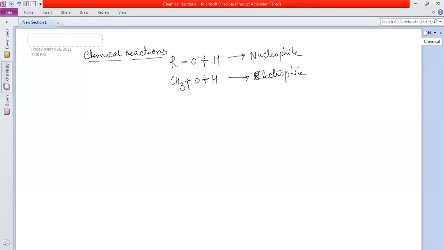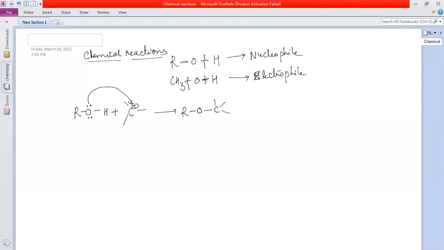See, if it is acting as a nucleophile, that means OH bond is breaking, right? So this ROH reacts with a carbocation, because I said this is acting as a nucleophile. The lone pair of electrons on the oxygen attacks this electrophile, resulting in the formation of something like this.